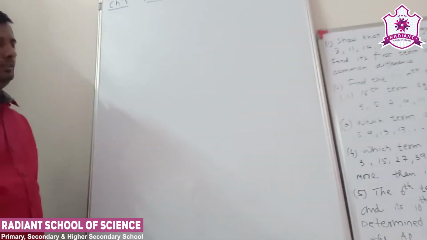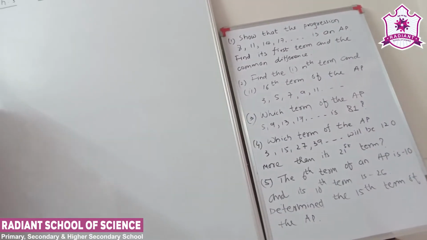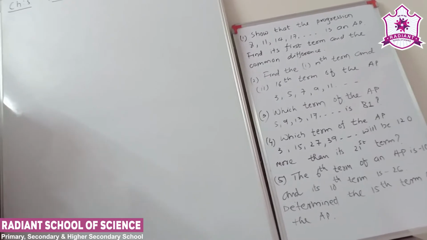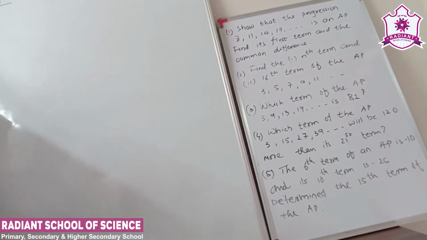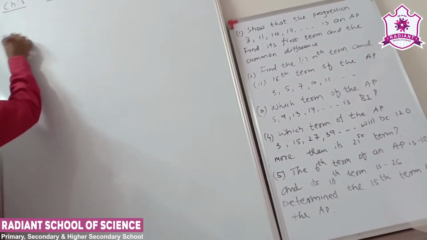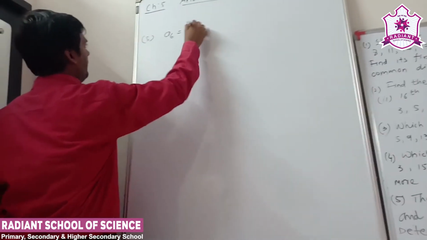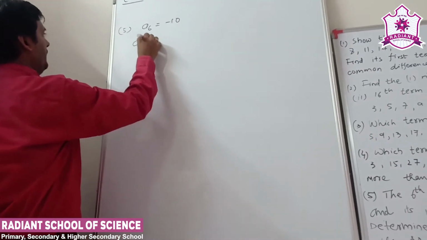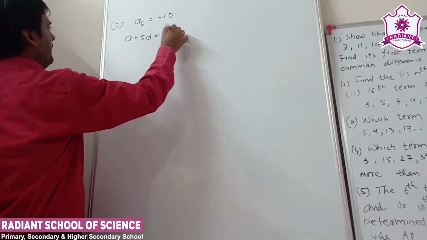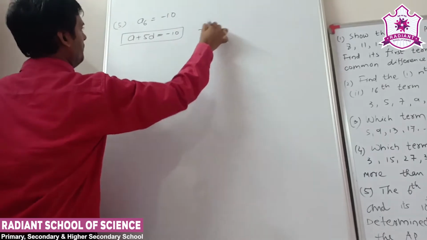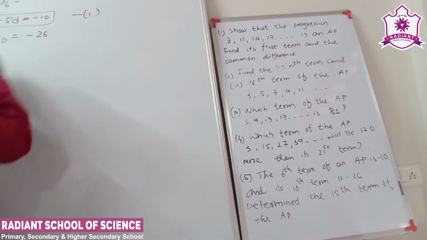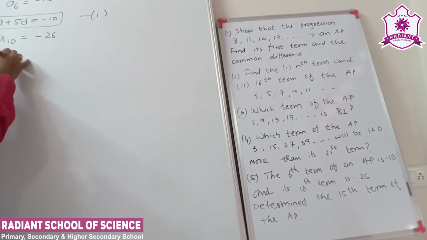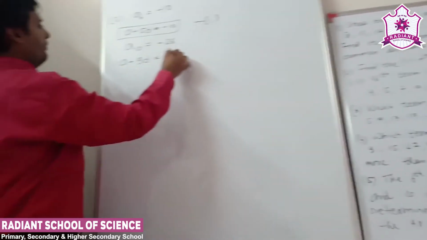Okay. Question number 5. The 6th term of an AP is minus 10 and its 10th term is minus 26. Determine the 15th term of the AP. In question number 5, we have the 6th term equal to minus 10. So the formula of the 6th term, a plus 5d, is equal to minus 10, equation number 1. And the 10th term, a10, is minus 26. So a plus 9d is the formula of a10, and it equals minus 26.